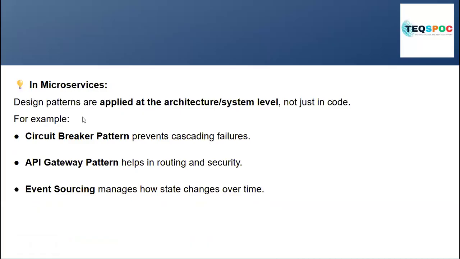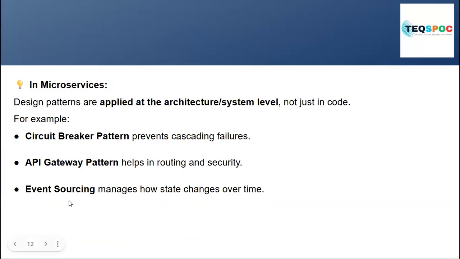So in microservices, design patterns are applied at the architectural and system level, not just in code. For example, we have seen circuit breaker. This is for a common problem, like microservices failing. Then which design pattern do you use? Circuit breaker you can use. API gateway for routing the request.